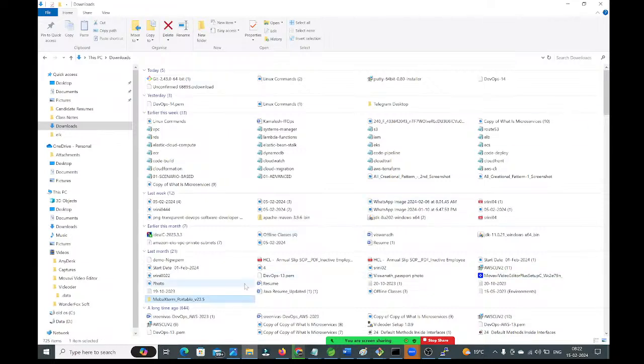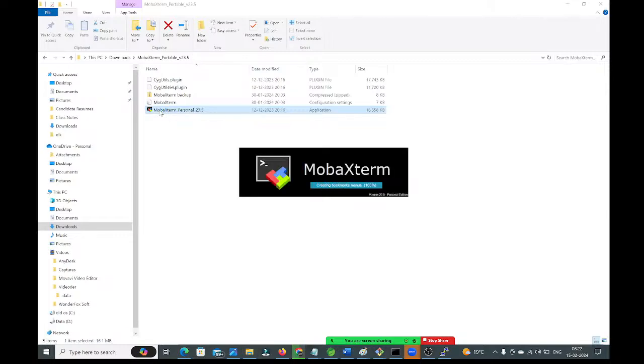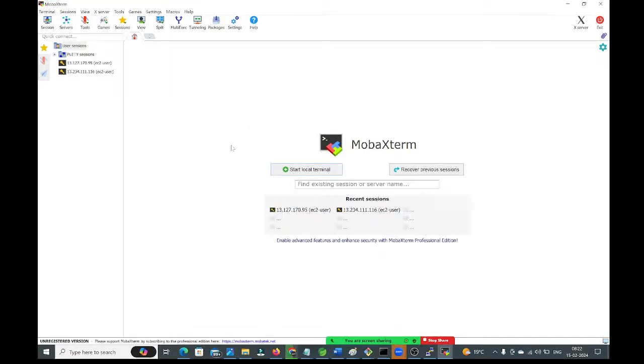See guys, once you have extracted, you will get MobaXterm portable like this. Let me go inside this. See, here we have this option, MobaXterm Personal. You no need to install, just download and you can go to this location. But you need to extract the zip file. If you click on this, the MobaXterm application will be open, guys.